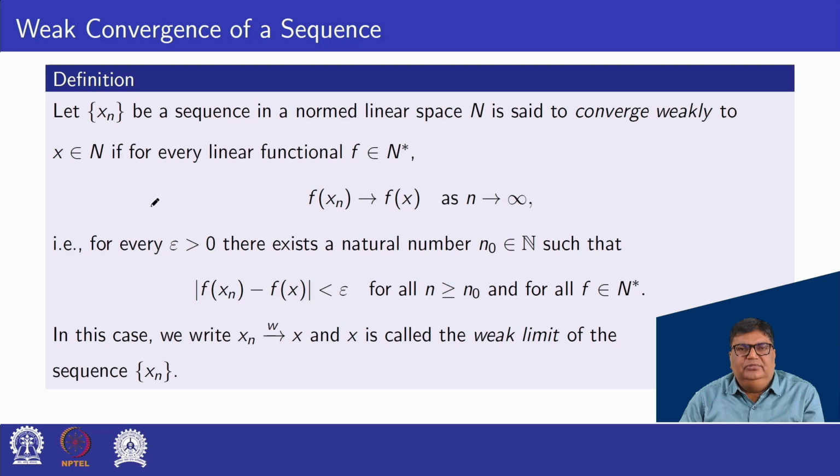This can also be defined as: for every epsilon greater than 0 there exists a natural number n0 such that mod of f of xn minus f of x is less than epsilon for all n greater than or equal to n0 and for all f belonging to N star. In this case, we write xn converges to x weakly. This is just the notation for weak convergence. Here x is called the weak limit of the sequence xn.